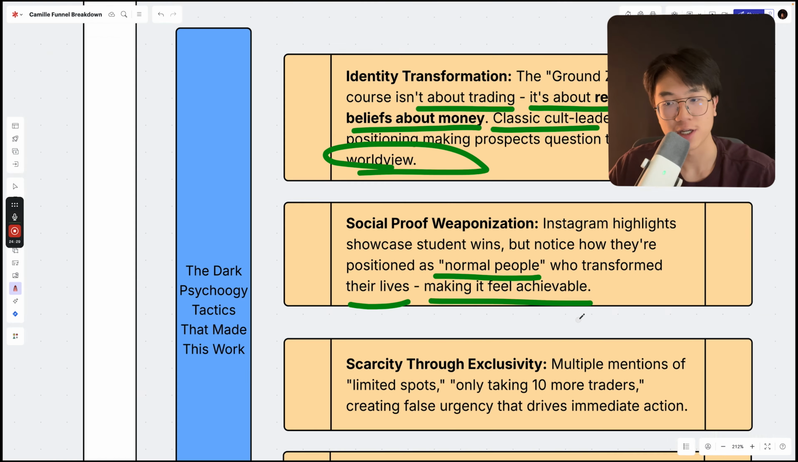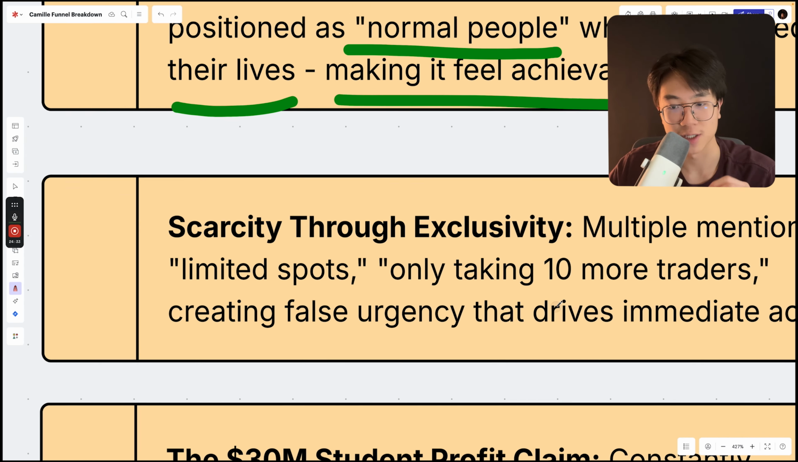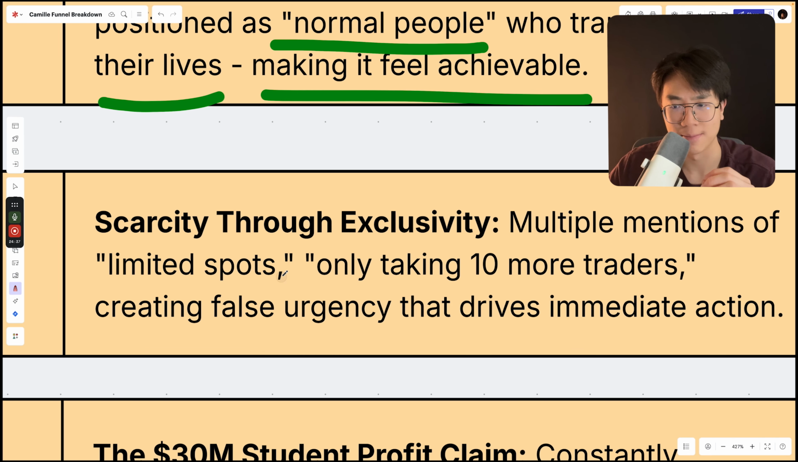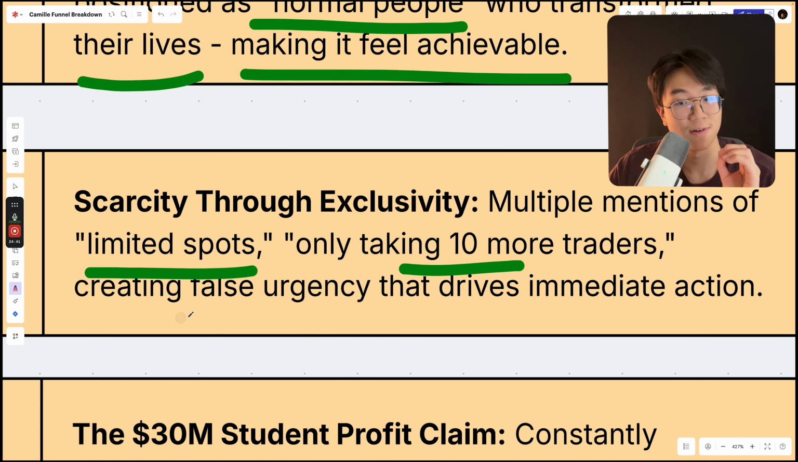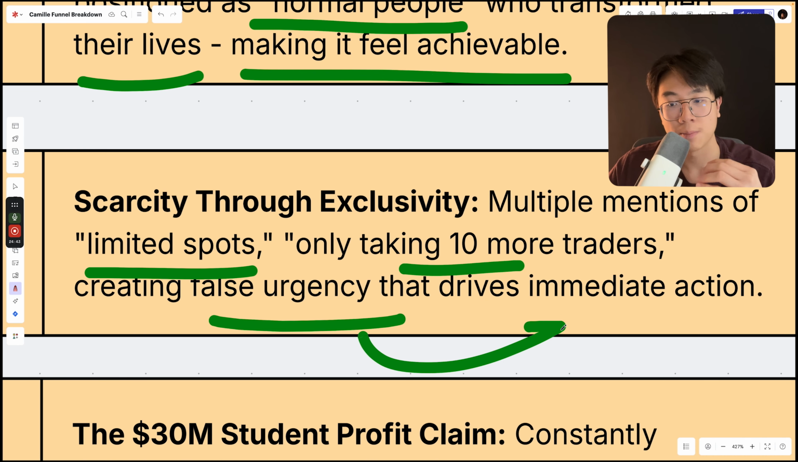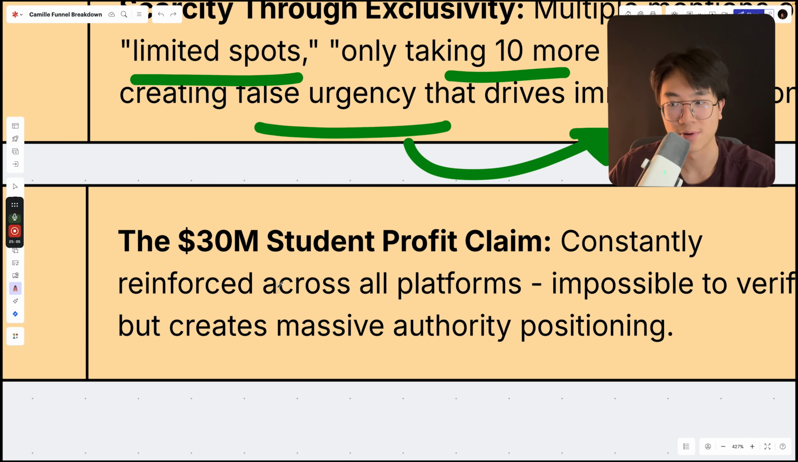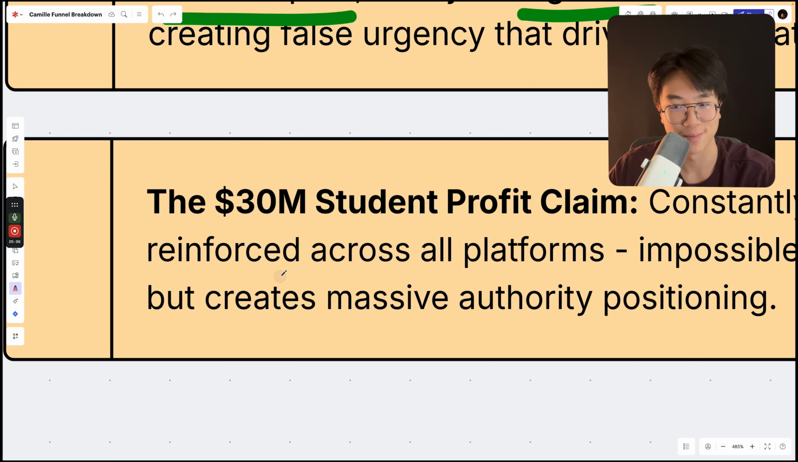Third is scarcity through exclusivity. There's multiple mentions of limited spots, that he's only taking 10 more traders, which creates false urgency and maybe drives immediate action as well. Now, I cannot assume that this is false urgency, but from what I am seeing, it might be some false urgency. And last but not least is the $30 million student profit claim, which is constantly being reinforced across all social media platforms.